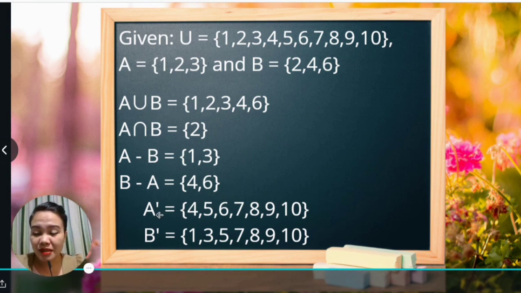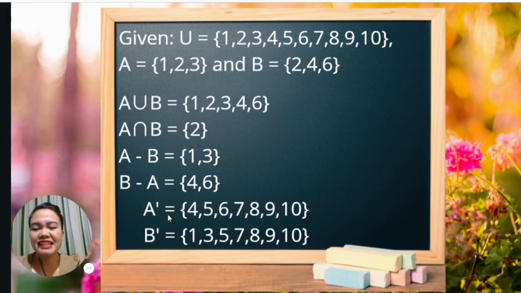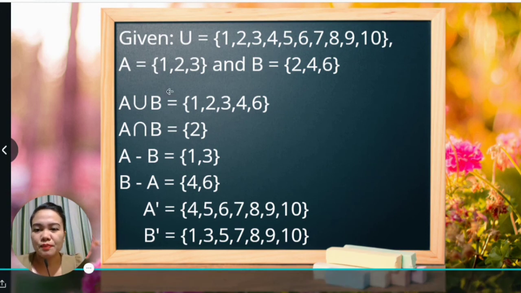And finally, for the complement, A complement is again the universal set minus the given set A. So if set A is 1, 2, 3, the complement of set A is ang nahabilin sa universal set after removing 1, 2, 3, and that is 4, 5, 6, 7, 8, 9, 10. And for B complement, the same process. We remove the elements of set B, 2, 4, 6. Unsay nahabilin sa universal set is B complement, and that is 1, 3, 5, 7, 8, 9, 10. And that's it for the basic ideas of set.